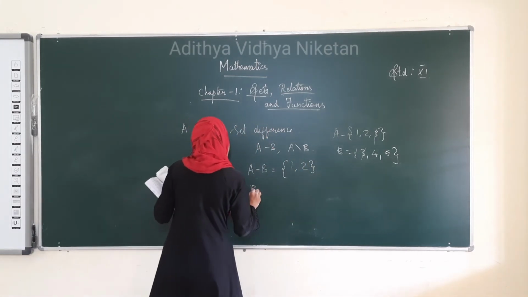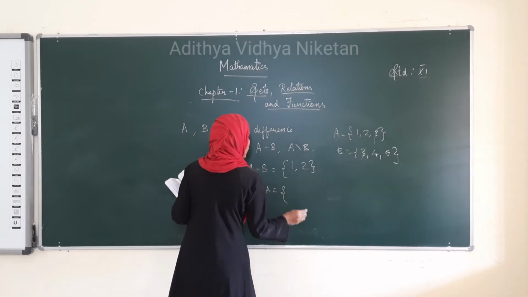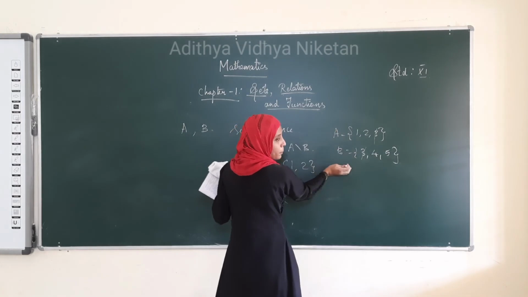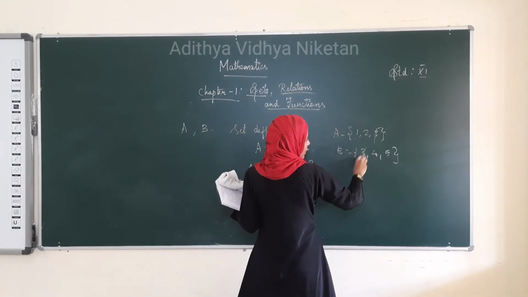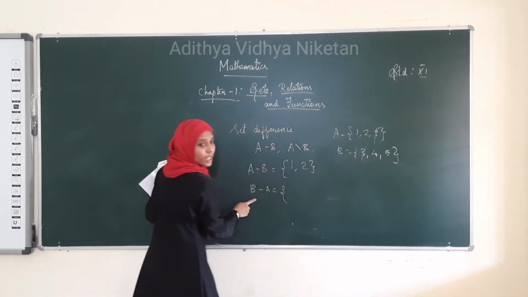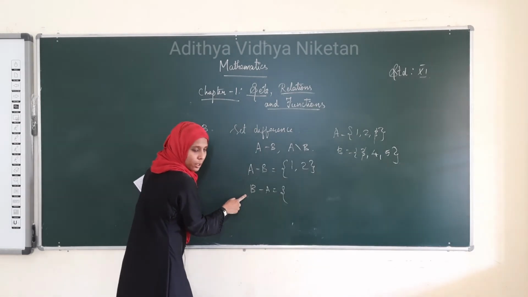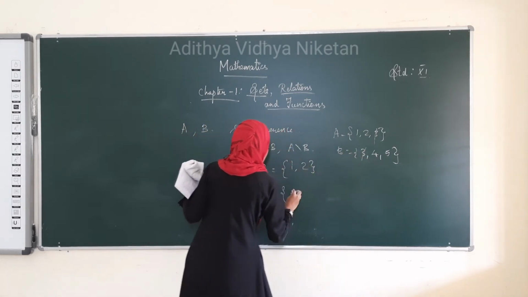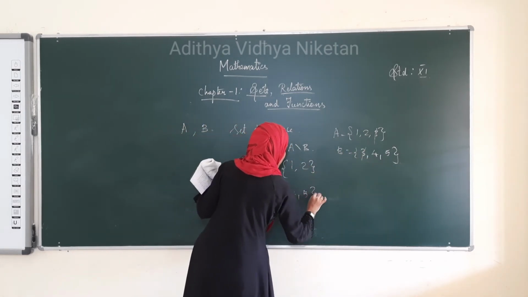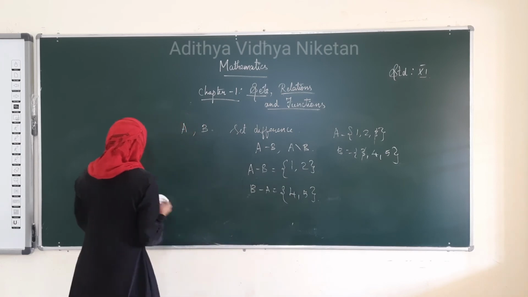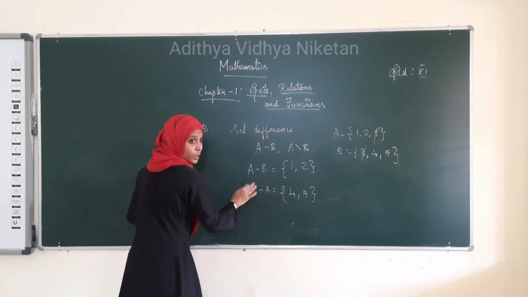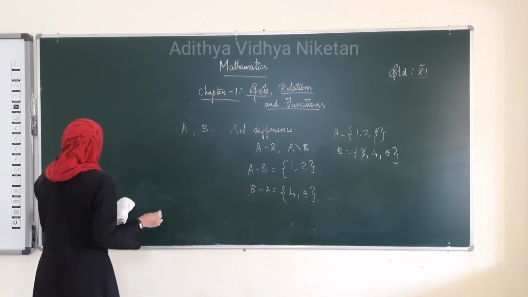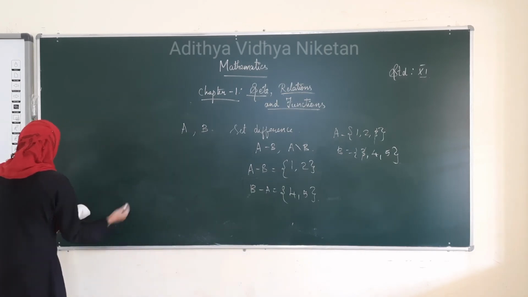When it is written as B minus A, what happens? We have to subtract A from B. What is the term in common? That is 3. And here, which set is first? B. From B only we are going to subtract A. Therefore, the remaining elements in B alone should come, that is 4, 5. Right? From here what we get is A minus B is not equal to B minus A. We have to get that clear. And this is called the set difference.